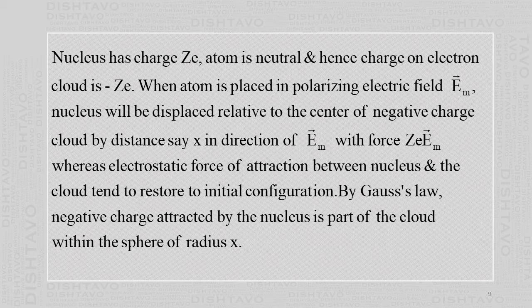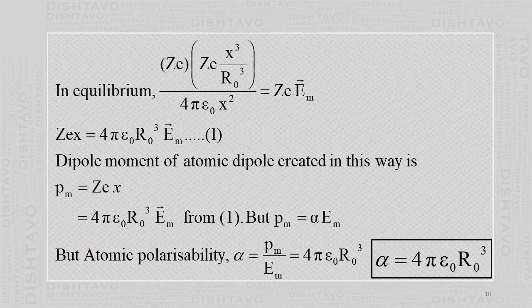x is that distance. Now, in equilibrium, that means first because of the external electric field there will be separation, and because of the electrostatic attraction between the nucleus and the electron cloud, at one stage the two will become equal. So here the force due to the external electric field is the external force.